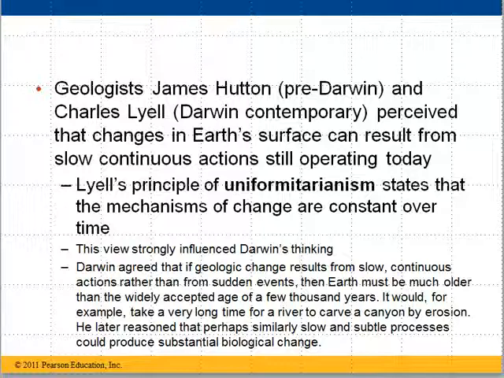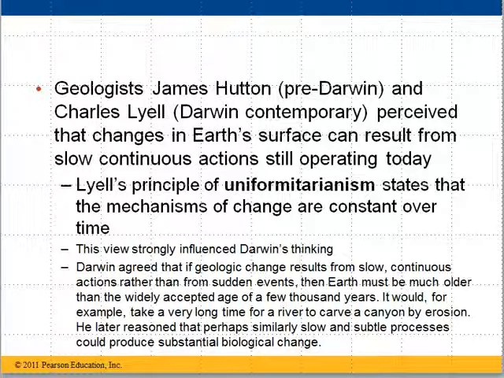There's a big long word that you can use in your next Scrabble match. Uniformitarianism. And this states that the processes that changed the Earth that they saw geology-wise were long and slow and were the same processes that were in action today, that the mechanisms of change are constant over time. And this idea of uniformitarianism really had a strong influence on Darwin's thinking. And Darwin tended to agree with this because it lined up better with what he saw as he traveled around the world.